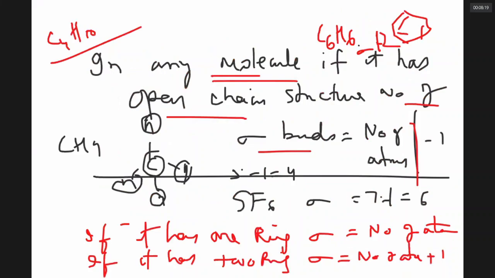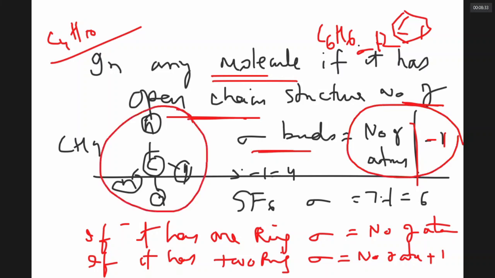In any molecule, if it has an open chain structure, the number of sigma bonds is equal to the number of atoms minus 1. For example, in methane, there are 4 bonds, but the number of atoms is 5. If the number of sigma bonds is 1 less than the number of atoms, we can say it is an open chain structure. If it is equal to the number of atoms, like in benzene, we can say 1 ring. If it is 1 more, it has 2 rings, and so on.